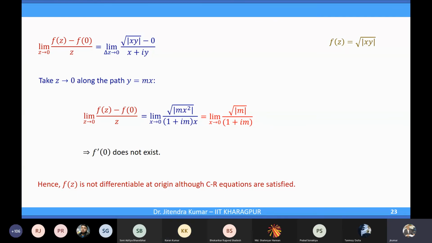Excuse me, sir. In analyticity about a point, at that point it should also be differentiable? Yeah, if the function is analytic, definitely it has to be differentiable at the point. But it has to be not only differentiable at that point, it should be differentiable in the neighborhood also. Then only it is analytic about that point. So analyticity is a little more. You don't need just differentiability at that point, but also in the neighborhood.